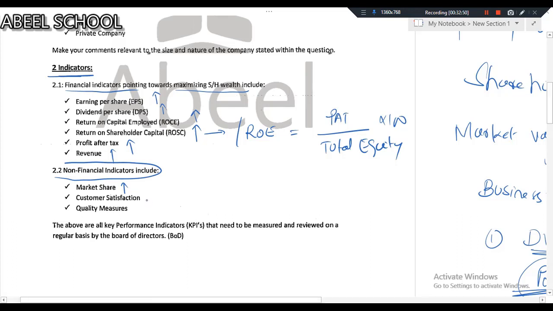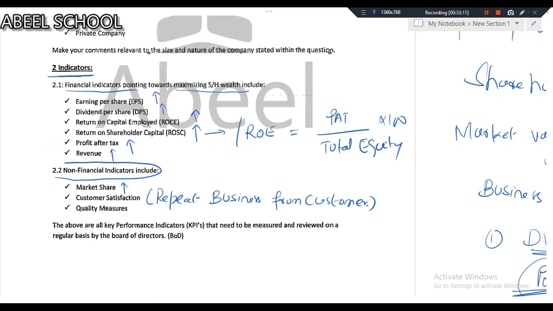Customer satisfaction. Customer satisfaction means repeat business from customers. If you are getting repeat business from your customers, it means you have achieved customer satisfaction.